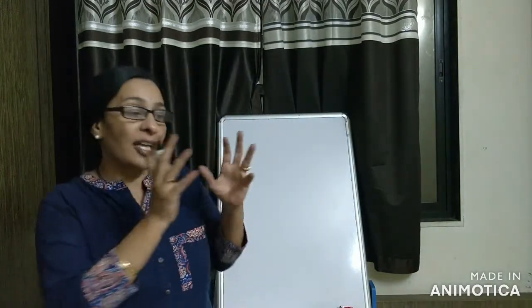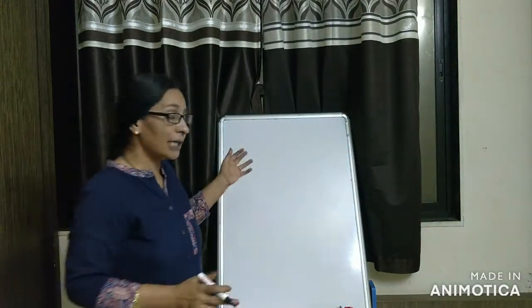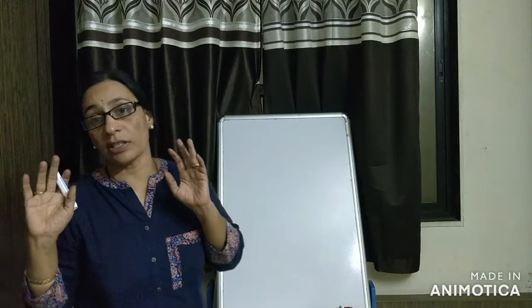Dear ones, in previous classes we discussed the total water content and how it is distributed on this globe. 97% of the water is saline water, stored in seas and oceans. Only 3% of fresh water is available on this earth.